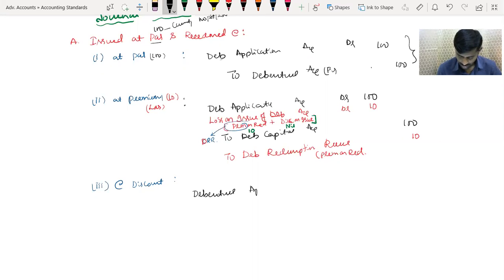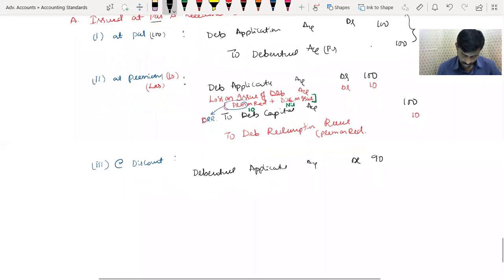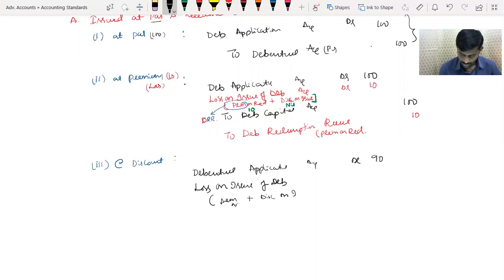Debenture application account debit 90. Loss on issue of debentures 10. So here, loss on issue of debentures: premium is nil plus discount on issue.